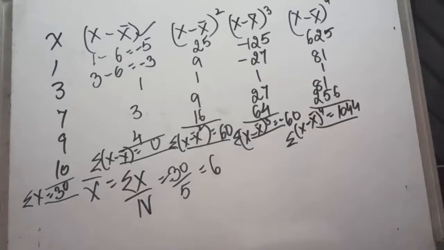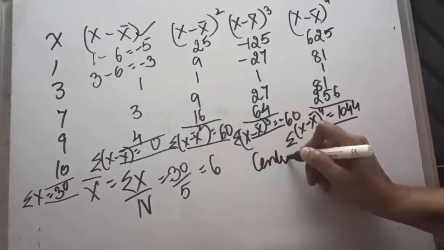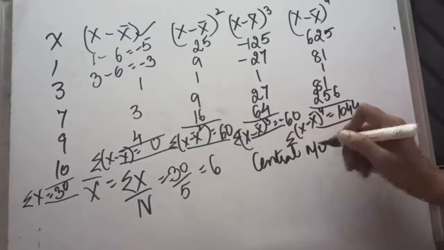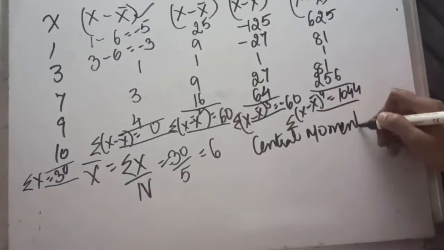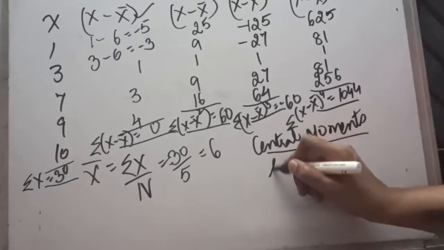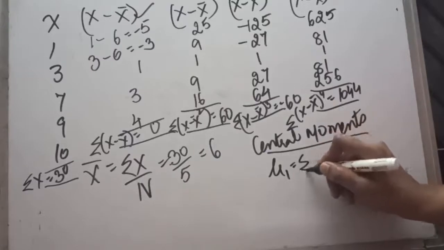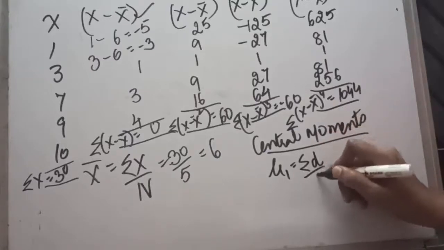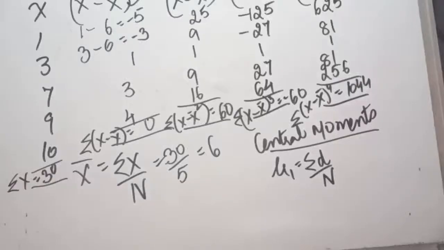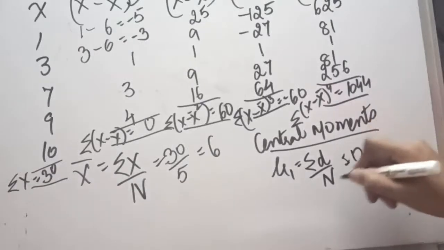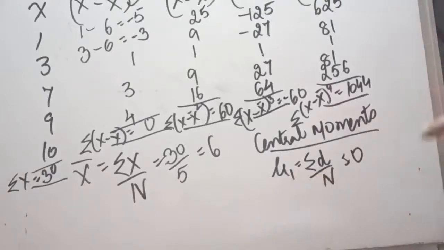Now let us calculate the moments. We are calculating central moments, because in the question we have been asked to calculate the central moments. Our first central moment is the first moment about the mean, and the formula is sigma d divided by n. Sigma d, meaning sigma (x minus x mean), is 0, divided by n will be 0. So you will always observe that the first central moment will always be 0.